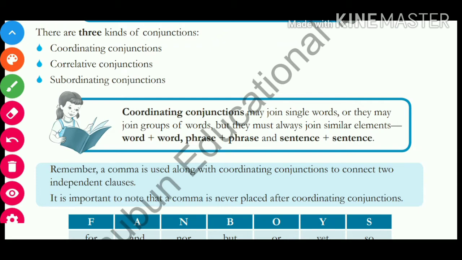So remember that whenever you use a coordinating conjunction between two independent clauses, in that case you have to use a comma. Okay, and it is important to note that a comma is never placed after a coordinating conjunction.